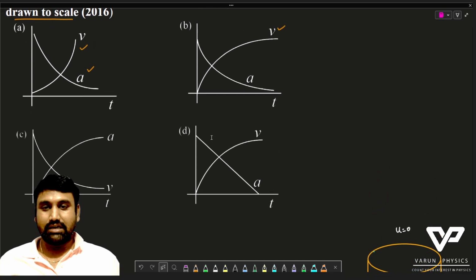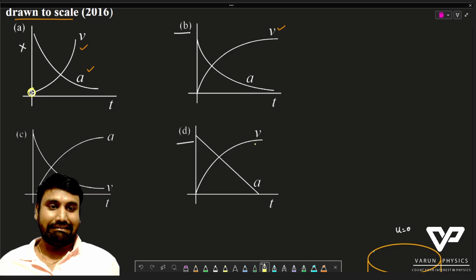So just by looking at the graphs, we can say that it keeps on increasing and then becomes constant, which we have only in these two cases, either B or D. It cannot be A, because A starts increasing only from some point here and keeps on increasing. But if you see the B and D graphs, it is rising from 0, and after some time it attains a constant value of velocity, which we call terminal velocity.